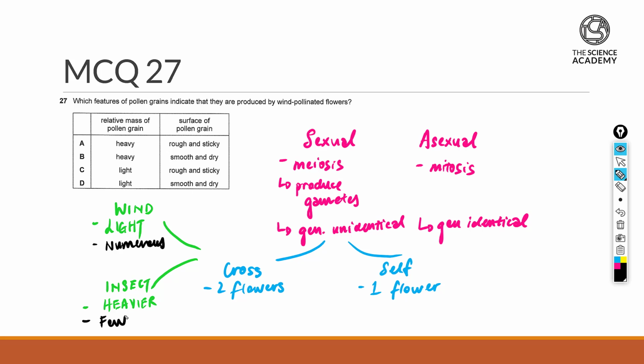Now, to help adhere to the body of the insect, usually the pollen grain is going to be sticky as well as rough. But the stickiness and the rough surface might affect aerodynamics, so wind-dispersed pollen is usually considered to be smooth and dry. So with this, the mass of the grain has to be light, but the surface should be smooth and dry. With that, the answer for 27 for wind-pollinated flowers has to be D.